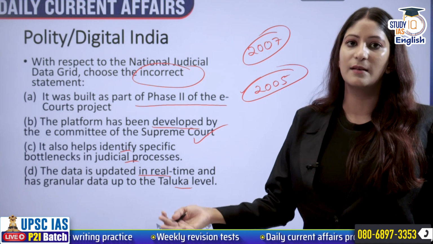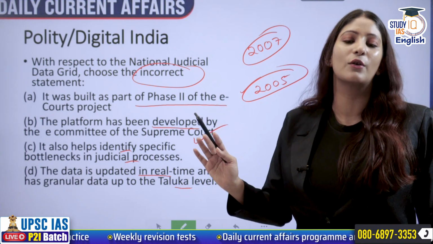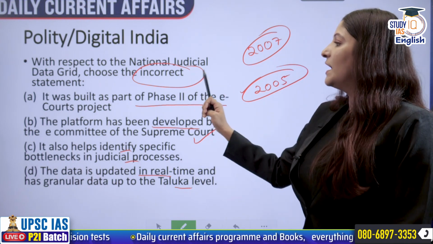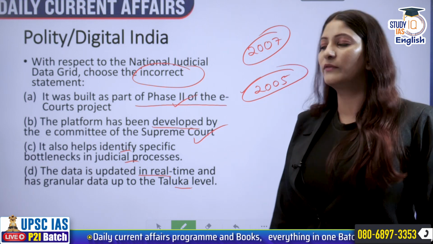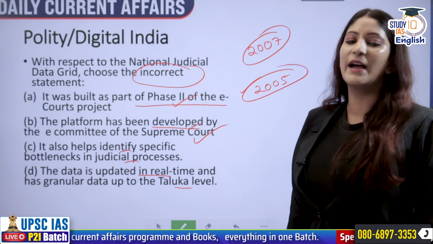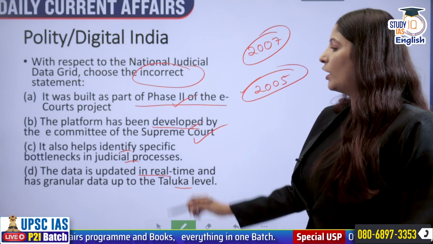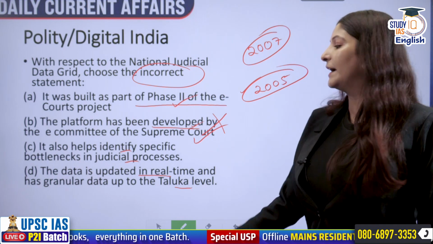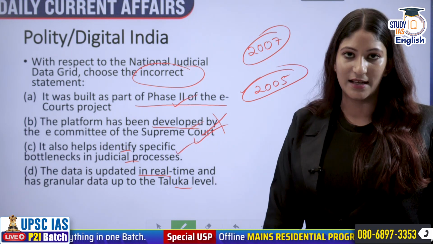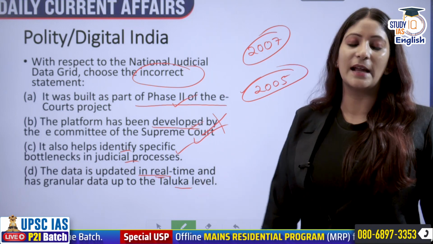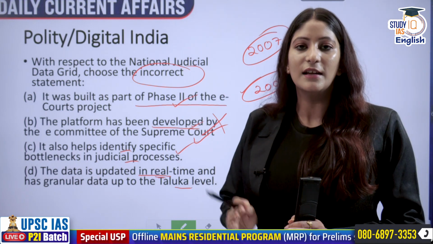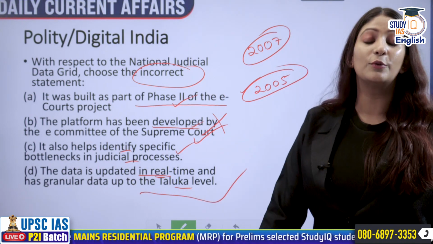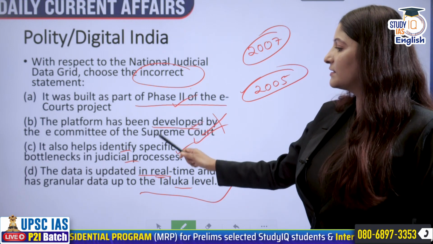The third phase has been given an allocation of thousands of crores of rupees so that it can also become operational. It was built as a part of phase 2, yes, of the e-courts project. The platform has been developed by the National Informatics Center and not the E-Committee of the Supreme Court. So the second statement is incorrect. It does help identify specific bottlenecks in judicial processes, and the data is updated in real time. Real time means as and when it is happening, the data is being updated simultaneously, and it has granular data up to the taluka level. So first, third and fourth are correct.